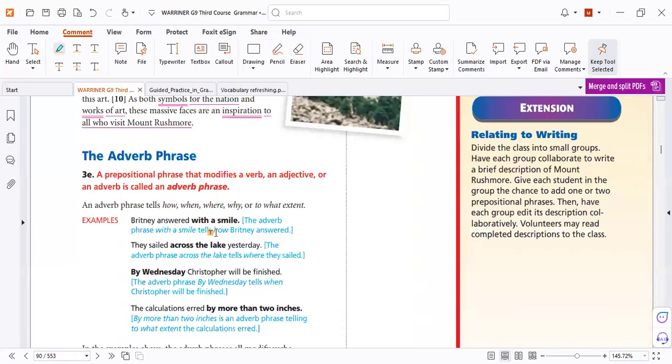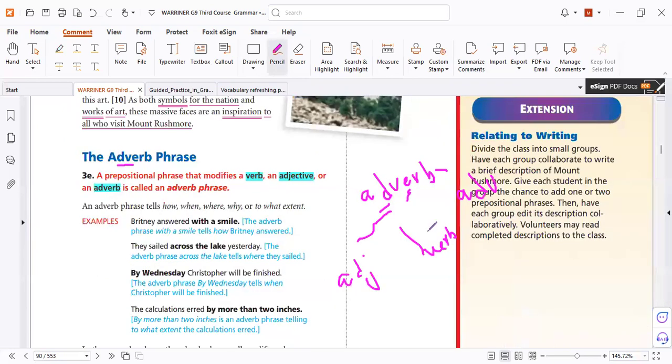Let's jump to the adverb phrase. It's a prepositional phrase, but it comes after a verb or after an adjective or after an adverb. All right? And in English, the adverb modifies the adjective, the verb, and another adverb. That is a trap. So if the phrase comes after a verb, we call it an adverb prepositional phrase.